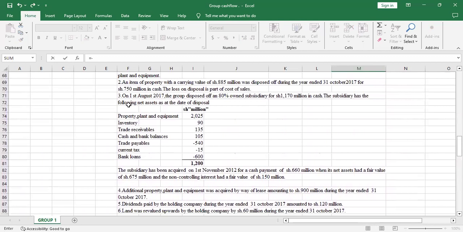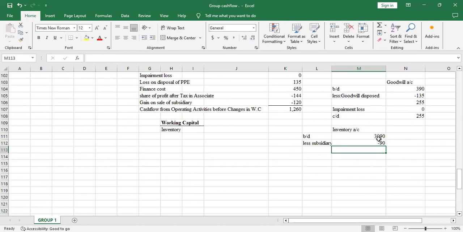You come to this additional information number 3, where they say on 1st August 2017, the group disposed of an 80% owned subsidiary for shillings 1170 million in cash. The subsidiary had the following net assets at the date of disposal. So we have property, plant, and equipment, but now we have inventory. Yeah, so there was an inventory of 90, which was disposed. So this was what I was looking for. Initially we had 3090, but we disposed 90. So what is our balance? So I'll sum these two.